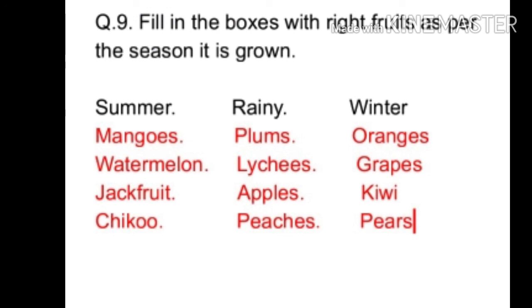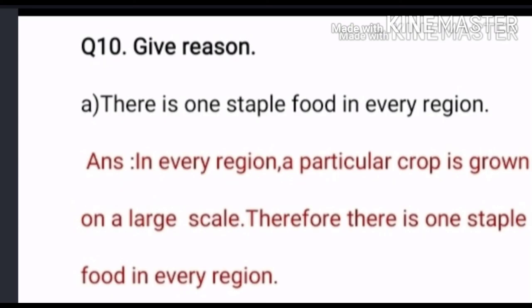So in summer season, mangoes, watermelon, jackfruit and chickus are grown. In rainy season, plums, lychees, apples and peaches are grown. And in winter season, oranges, grapes, kiwi and pears are grown. Question number 10 is, give reason.